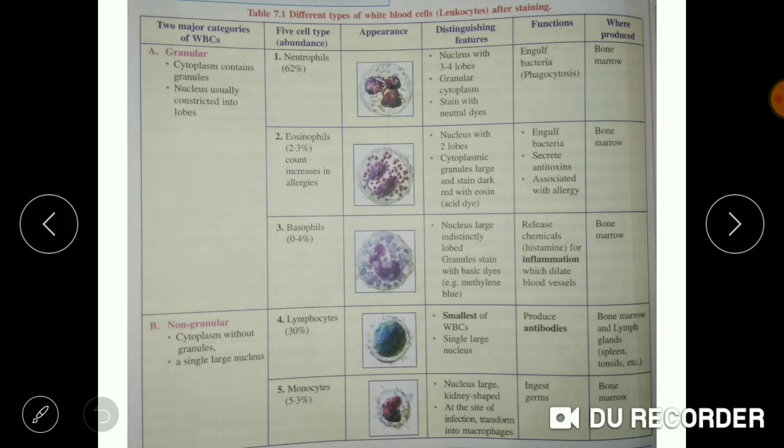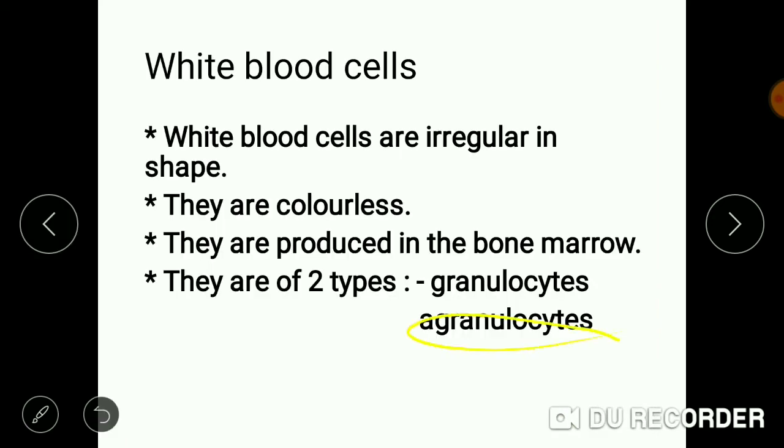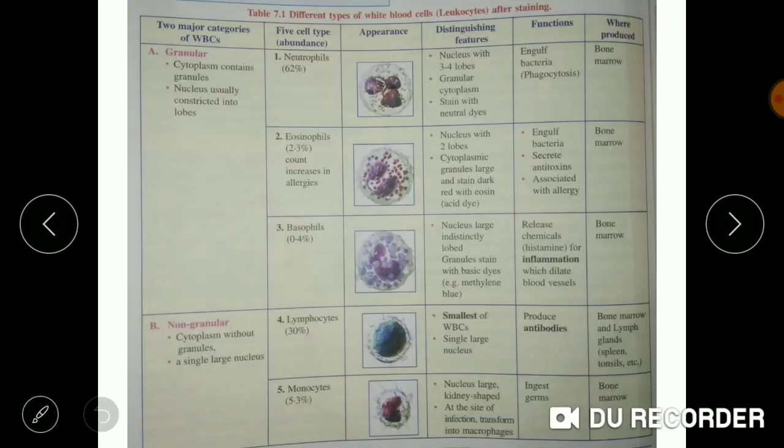So granulocytes are those WBC which have granules. They contain granules in their cytoplasm. While those that do not contain granules in the cytoplasm are considered non-granular WBC. They are also known as agranulocytes. Okay, so we'll talk about granulocytes.